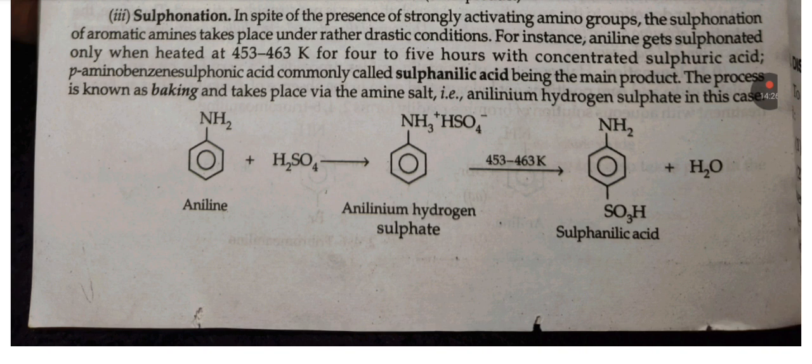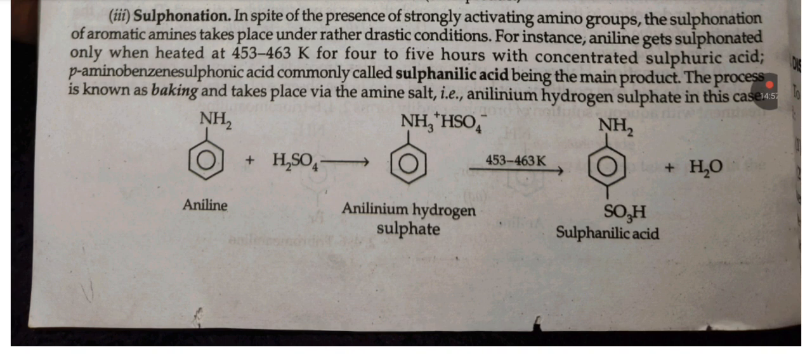For instance, aniline gets sulfonated only when heated at 453 to 463 Kelvin for 2 to 5 hours with concentrated sulfuric acid to give para-aminobenzene sulfonic acid, commonly called sulfanilic acid. The process is known as baking and takes place via the amine salt, aniline hydrogen sulfate, in this case.